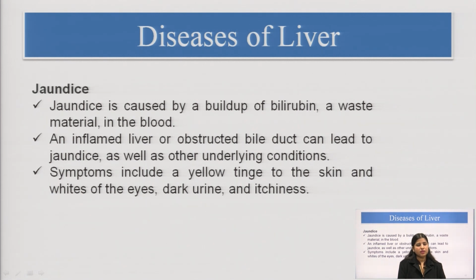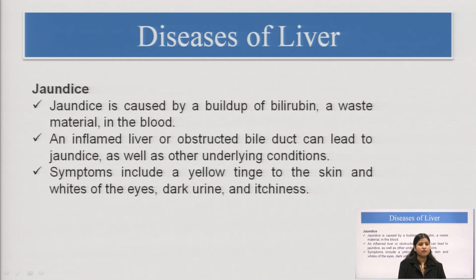So, this is how the bilirubin can be increased in the body when there is a severe breakdown of RBC, or the bilirubin is formed too much. See, an inflamed liver or an obstructed bile duct can lead to jaundice, when there is an obstruction in the bile duct which is processing this, and that can lead to the accumulation of the bilirubin.